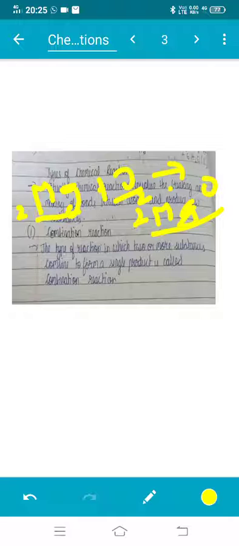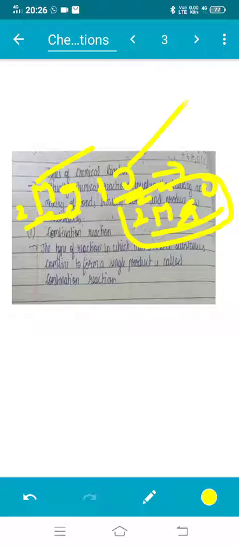In the chemical terms, Mg is a reactant, O2 is a reactant, and MgO is the product. So these two reactants, Mg and O2, combine to form the product MgO, magnesium oxide.